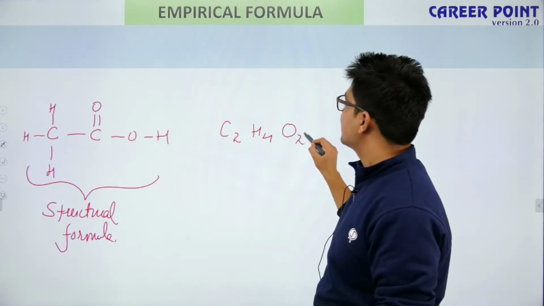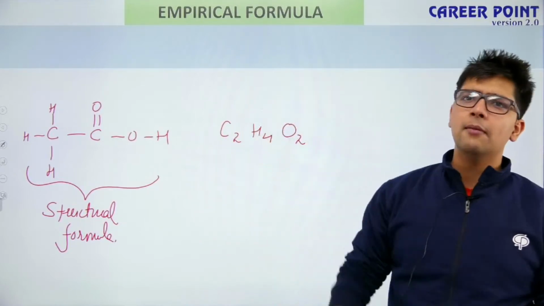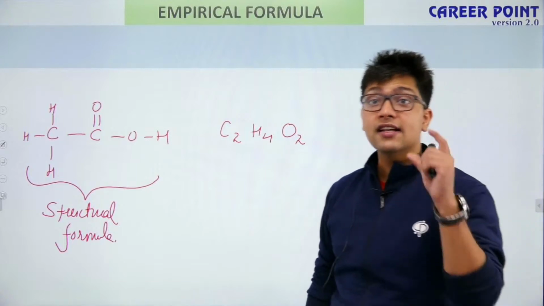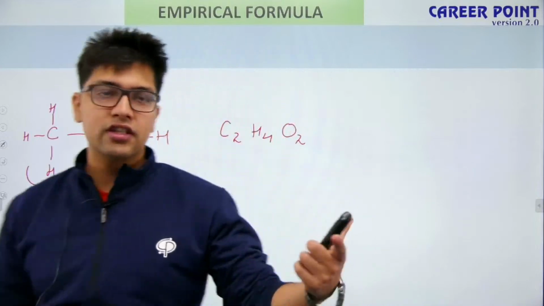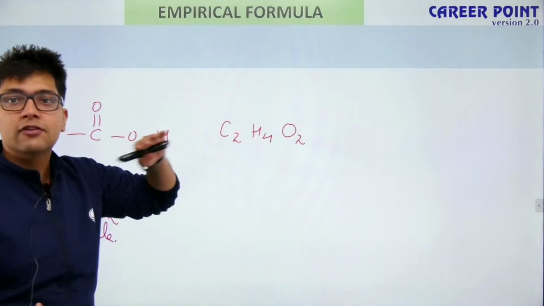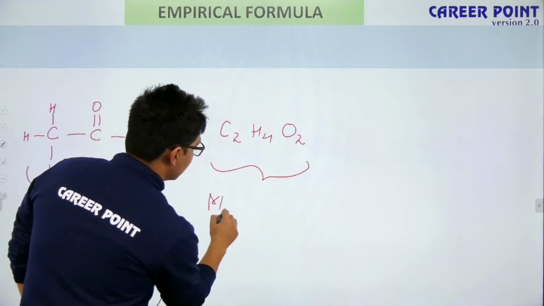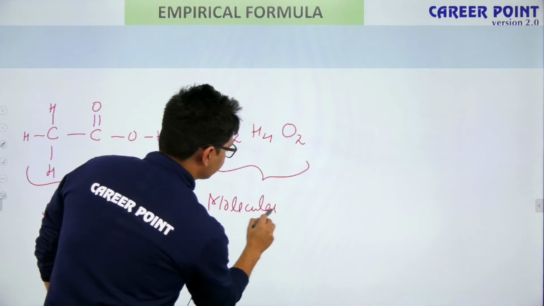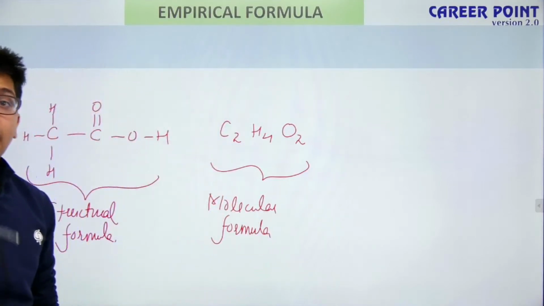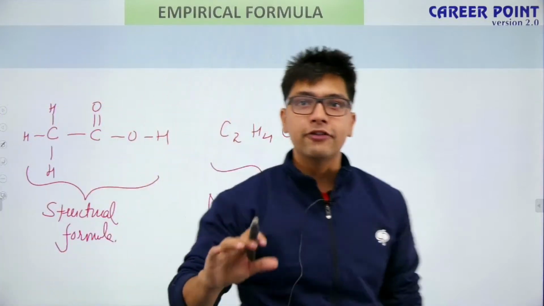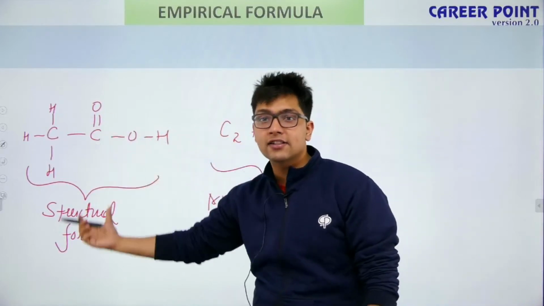So what if I simply write the total number of atoms present in this compound? So when I write just the number, the total number of atoms, then this formula will be referred to as molecular formula. So what is this? This is molecular formula. When I only know what? I only know my number. I don't know the bonding. If I am not familiar with the bonding, then it is called molecular formula. If I am familiar with the bonding, then it is called structure formula.